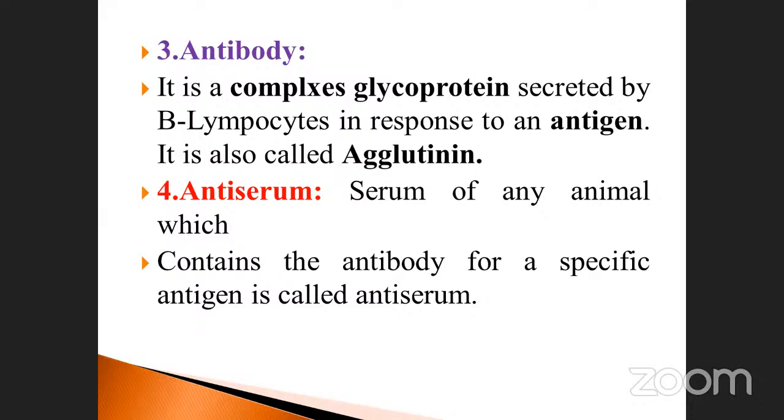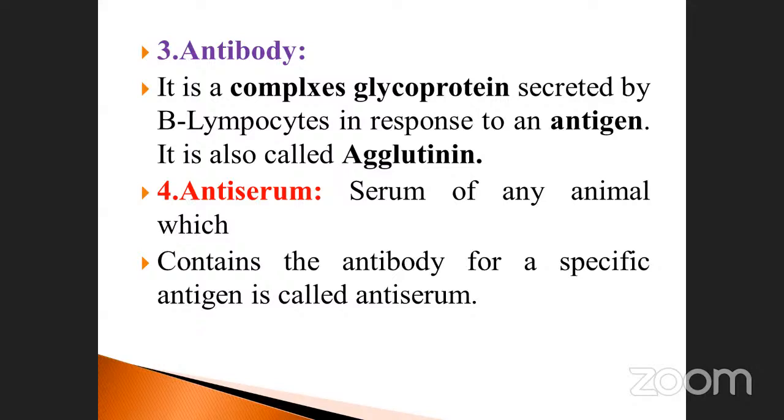Agglutination is the physiological process when a corresponding antigen reacts with the antibody. It undergoes a clump-like structure, just like a blood clotting mechanism. That condition is called agglutination. Then next one is antiserum.